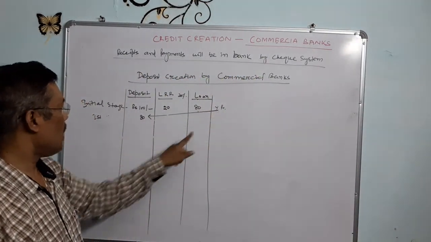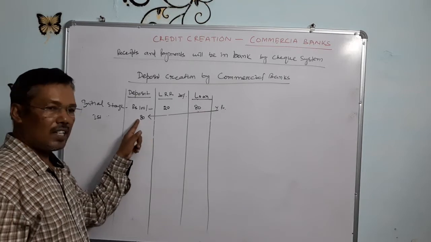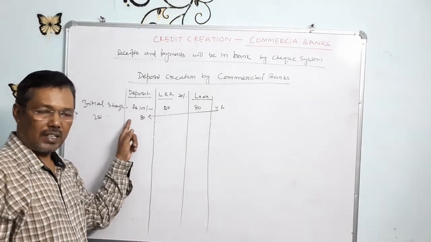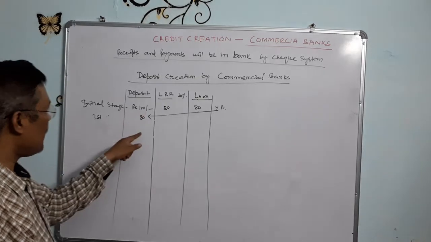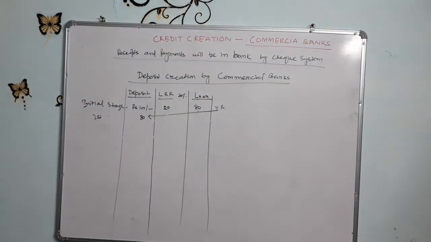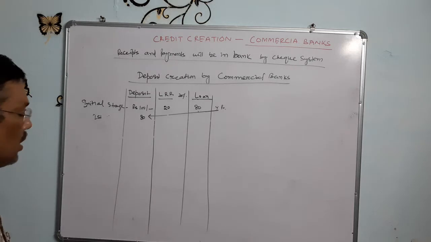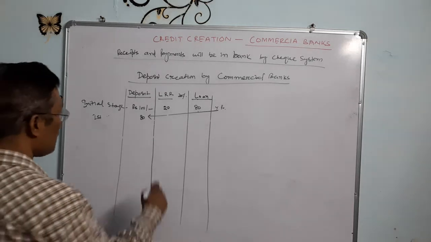So Y person now deposits this 80 rupees by check in the other bank. So this 80 rupees, what will that bank do? It will reserve the LRR, legal reserve ratio, as per 20%. 80 into 20% कितना होगा? 16 rupees.